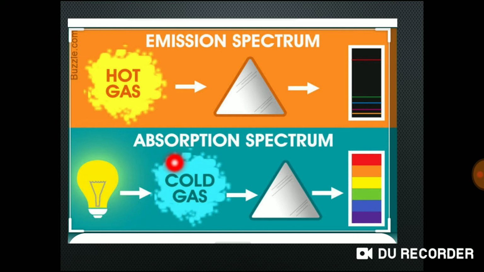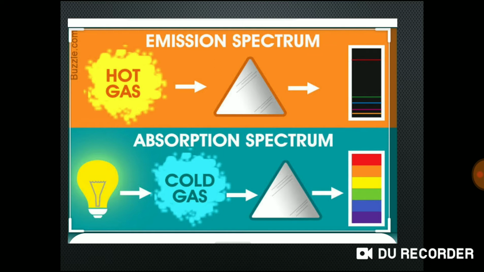Cold gas is the absorbing material, and then you pass the white light and you will get this type of spectrum. This is the major difference between emission and absorption spectrum. Emission spectrum is when the source emits some energy, that light passed through the prism and examined, you will get emission spectrum.